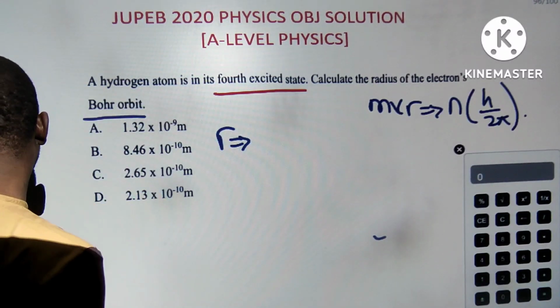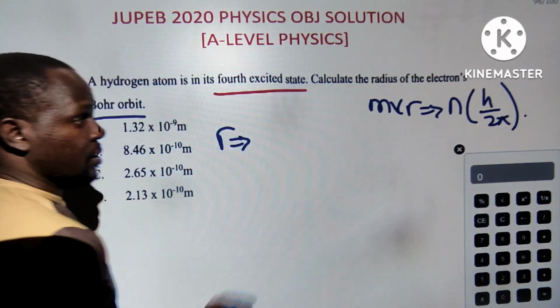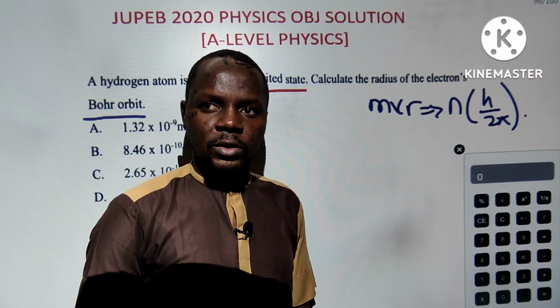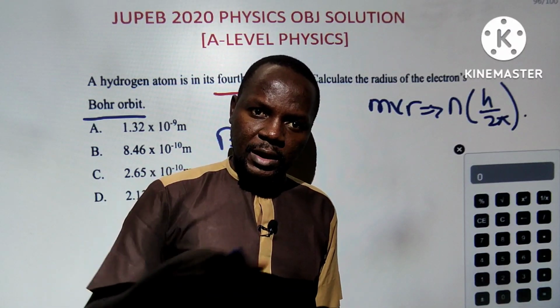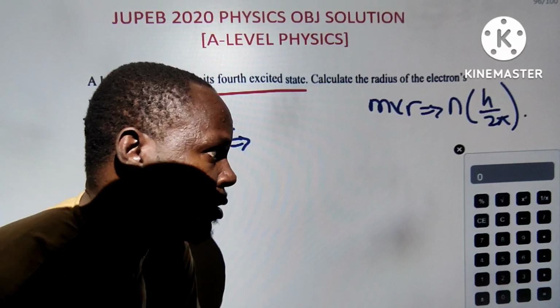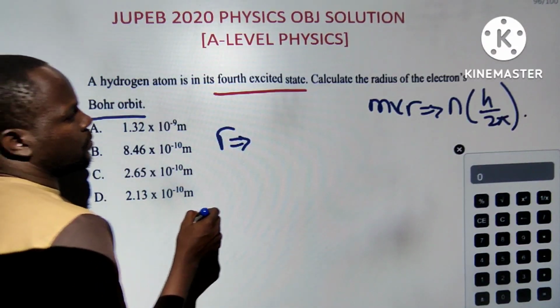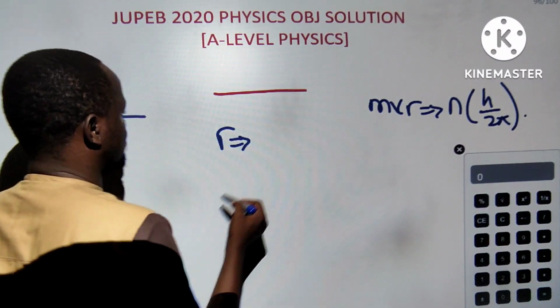You study this one, and if you have not, there's always a first time to everything. So that's the second law. The first law is very simple. That is the one in which we talk about the revolution with respect to centripetal force and the electrostatic force, the force that acts within the nucleus. So this is just a simple thing. The direct formula we use is radius is 1 point.